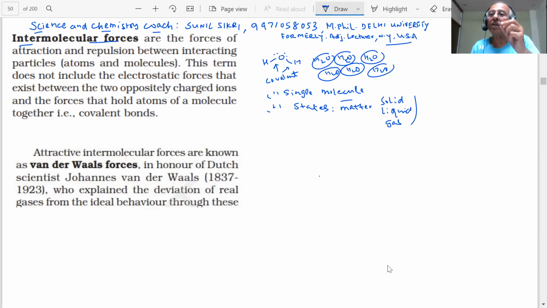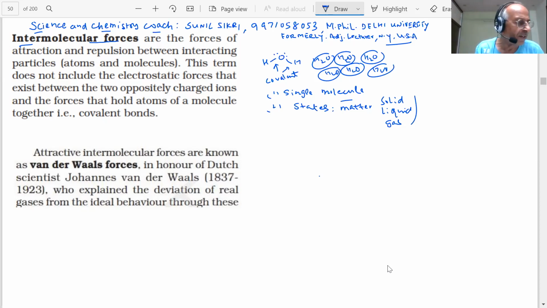If I have a single molecule of water, can you take a bath with a single water molecule? Tell me. Can you take a bath with one single molecule of water? No, sir. It doesn't have any wettable properties. But when you fill a bucket of water, then you are taking a bath. Therefore, these are called macroscopic properties, properties due to a collection of a large number of molecules.